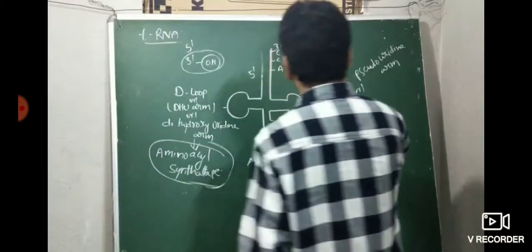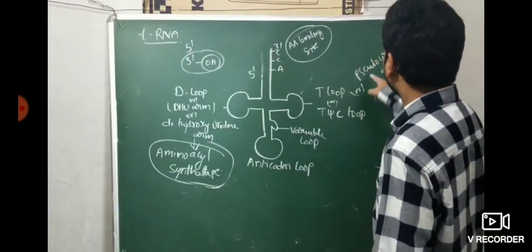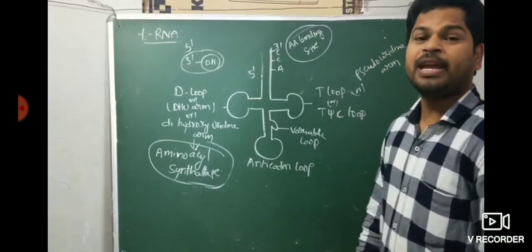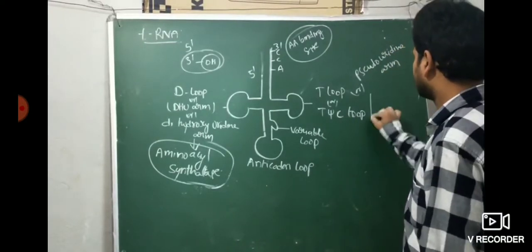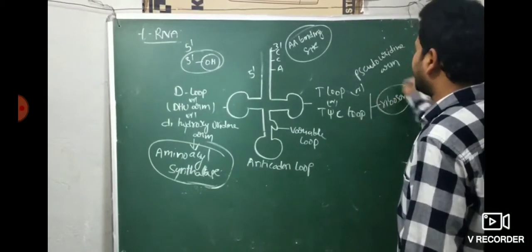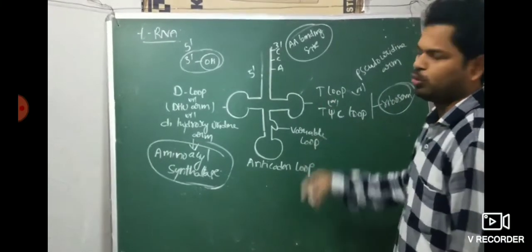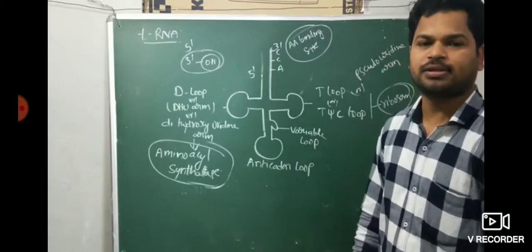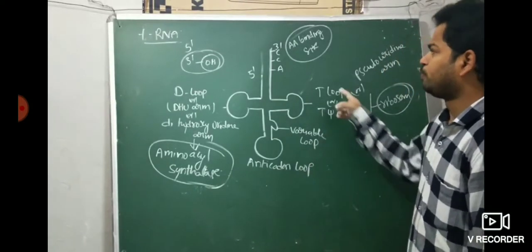Next, the T loop, or TΨC loop, or pseudouridine loop. It is mainly the binding site for ribosomes. Ribosome binding site. You know very well, the ribosome is the main organelle involved in protein synthesis. Ribosome binding site, T loop.